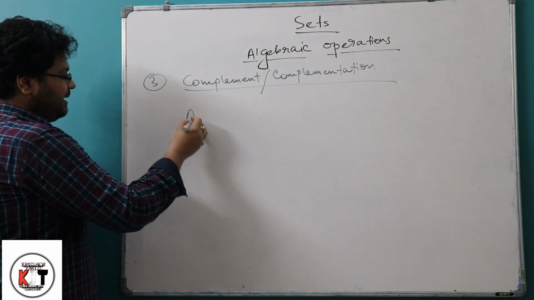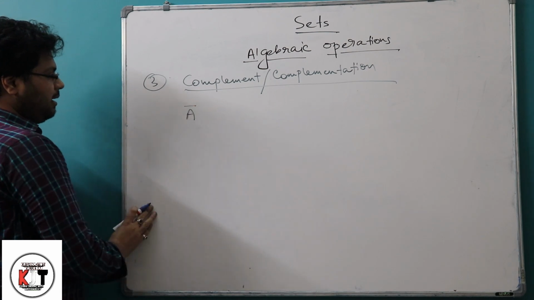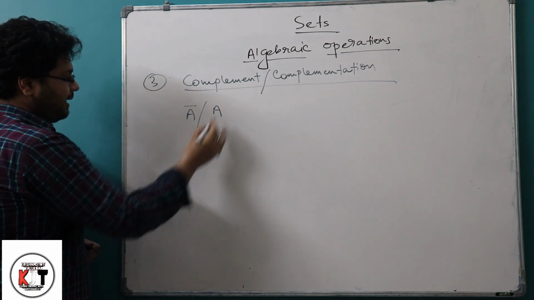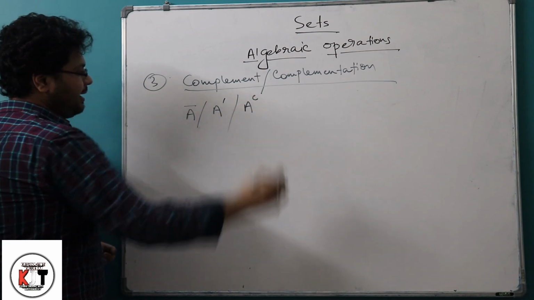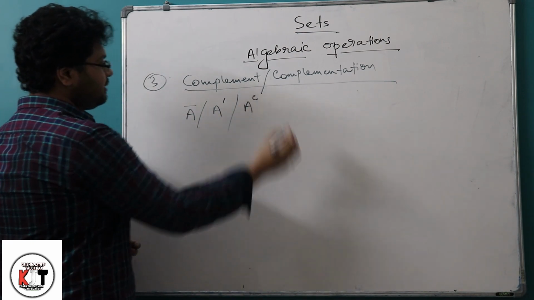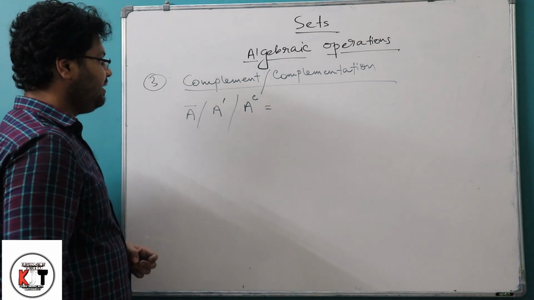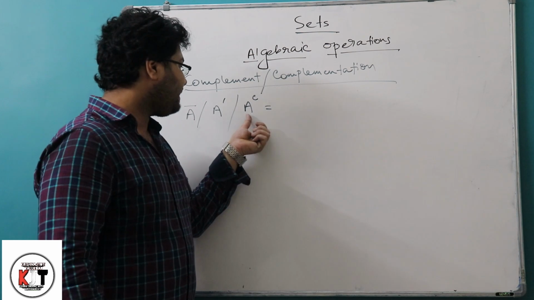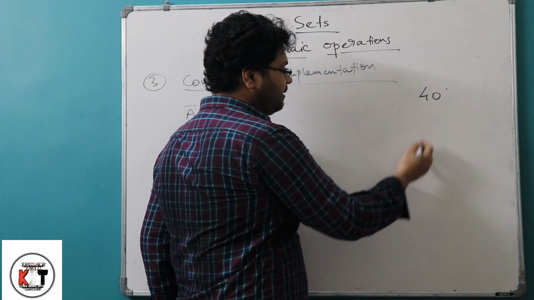So if A is any set, then the complement of A will be denoted by A bar or A dash. You can also write A and at the top a C. C stands for the complement. A complement means, suppose we consider A as an example, 40 degrees, and what you have done is